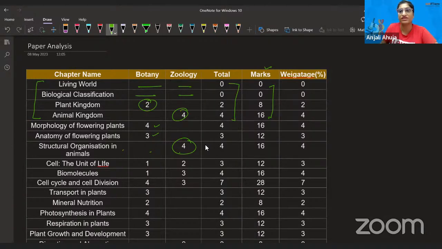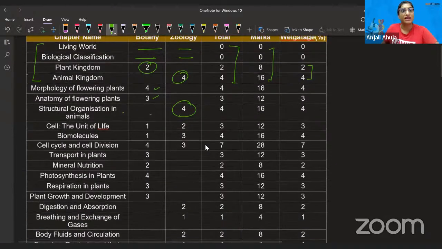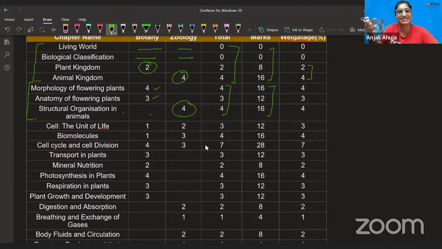And I have written the weightage also, chapter by chapter. Now, if you see the second unit, which is about structural organization in plants and animals, it's like 4, 3, 4. That makes this much. I was amazed to see. I mean, it's helping a lot, right? 32, 16, 16, 32 plus 12, almost 48 marks. So it's amazing that these 3 chapters alone are giving so many marks.